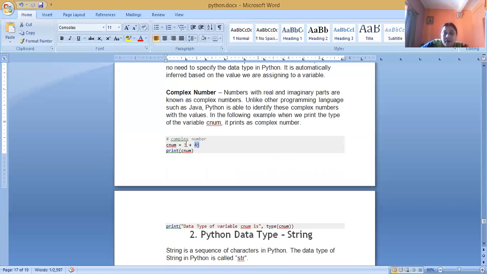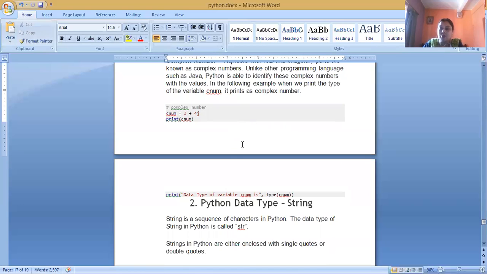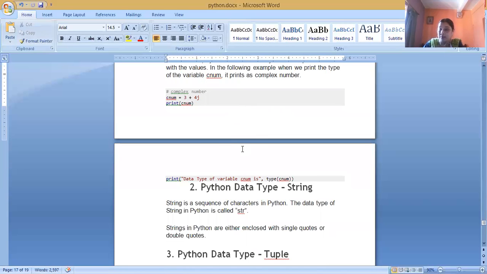And this type of operation can also be calculated. This type of data can also be manipulated in Python. In Java, there is no concept of complex numbers. In C++, we have also not used complex numbers, but in Python there is a new data type, that is the complex number data type, for handling real numbers as well as imaginary numbers.